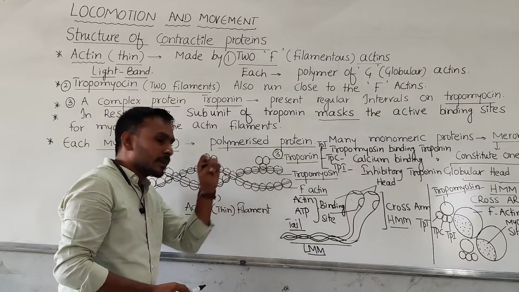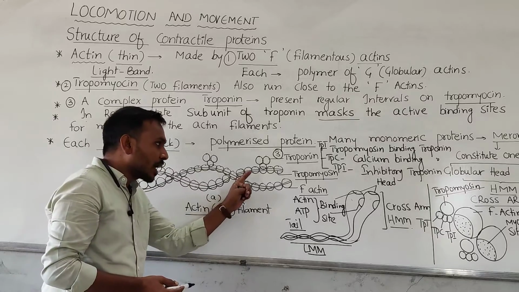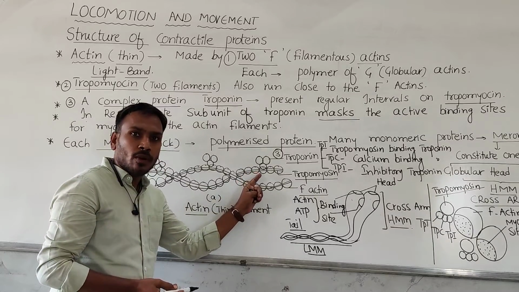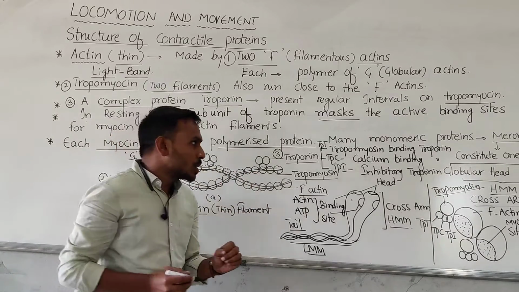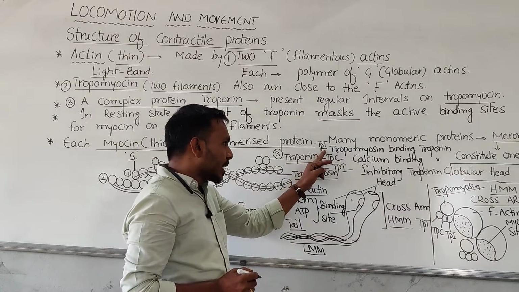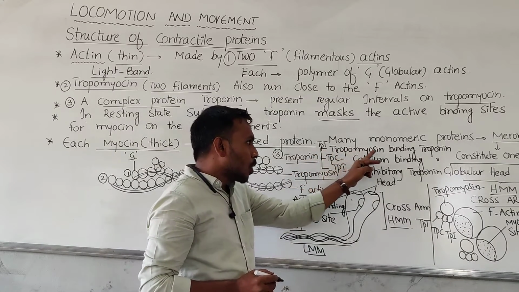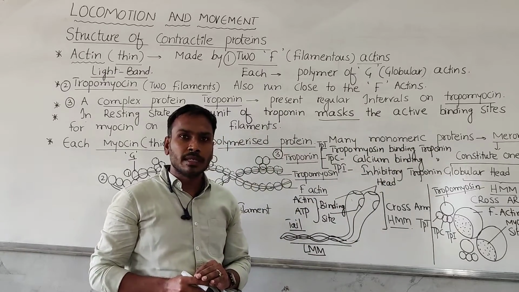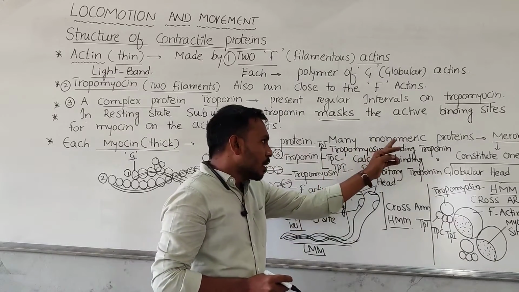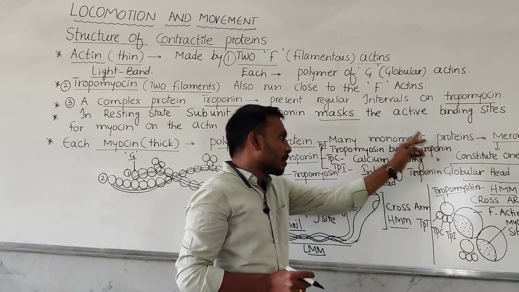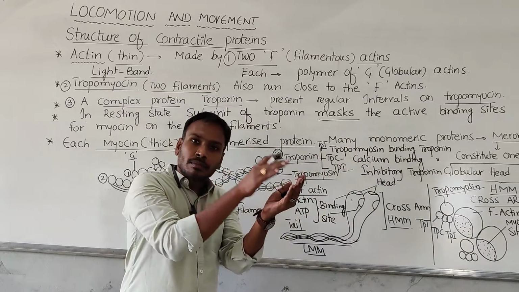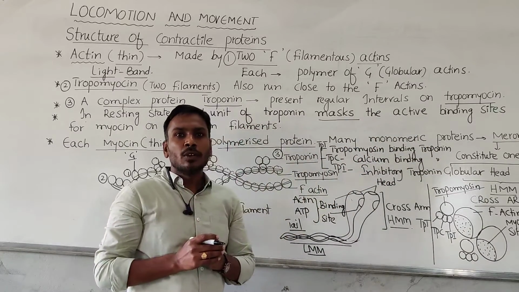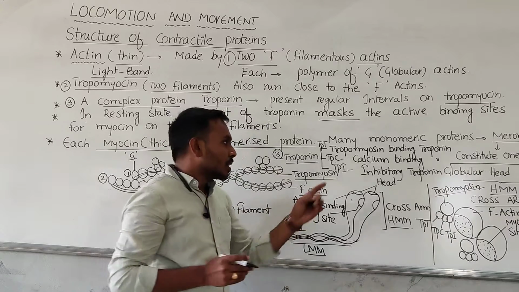These three I have mentioned are attached to tropomyosin. Troponin T means tropomyosin binding troponin, which helps in binding the myosin protein to the actin.